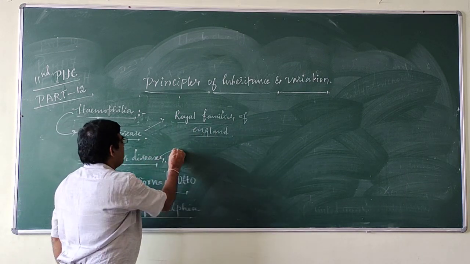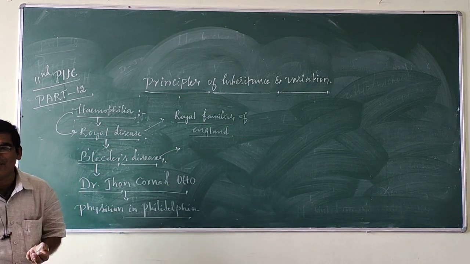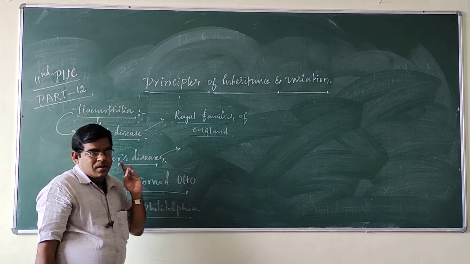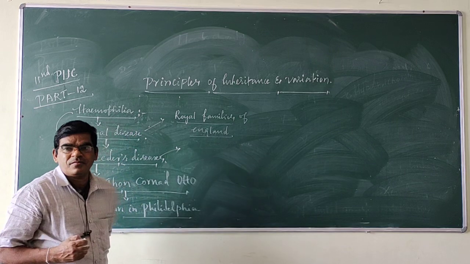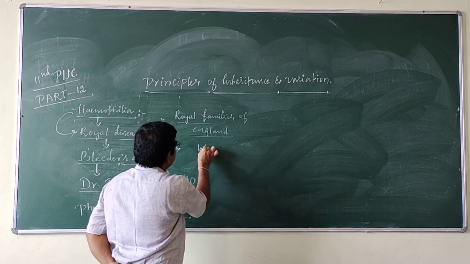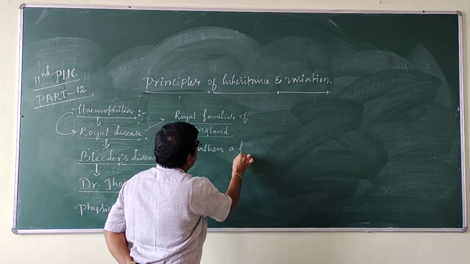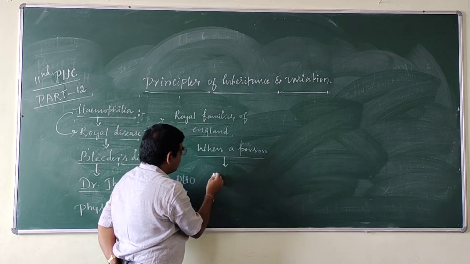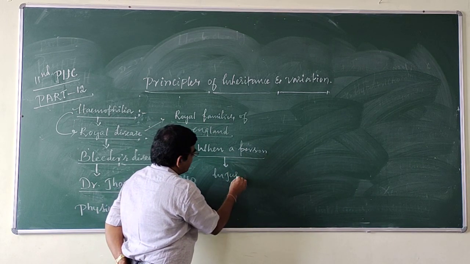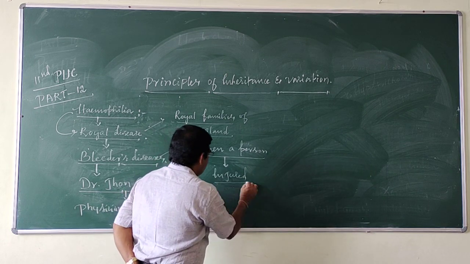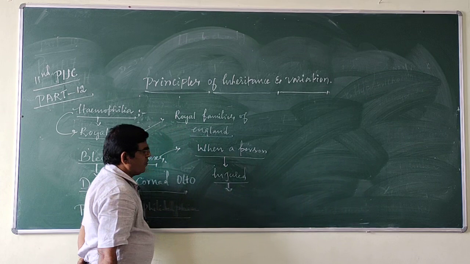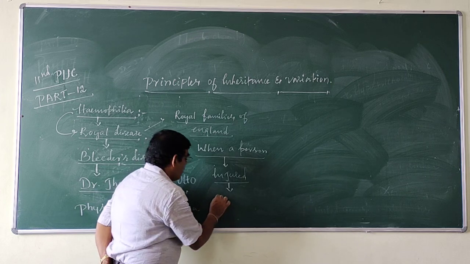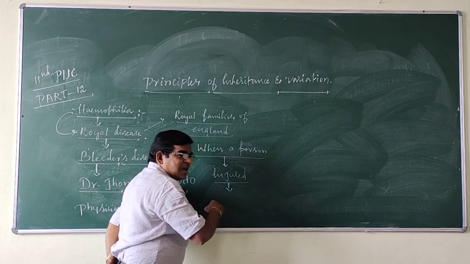Next, hemophilia is also called bleeders disease because when a person is injured, in that person the blood clot is delayed, or continuous bleeding occurs.